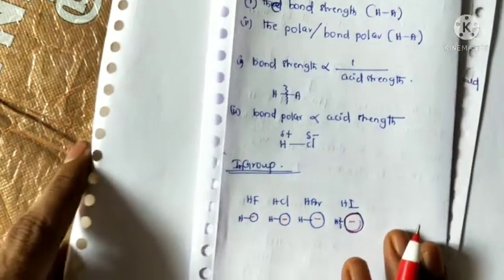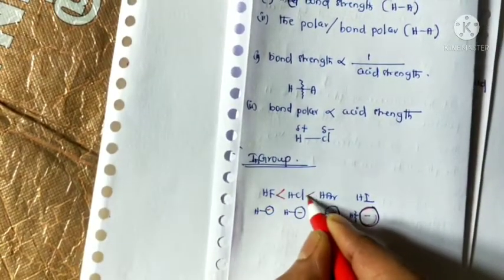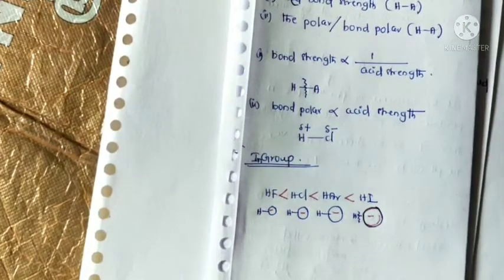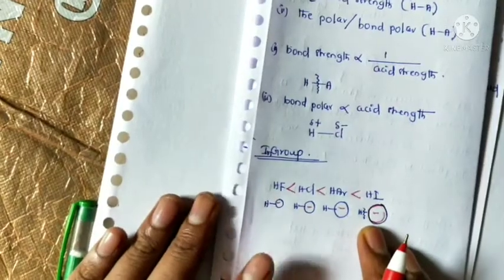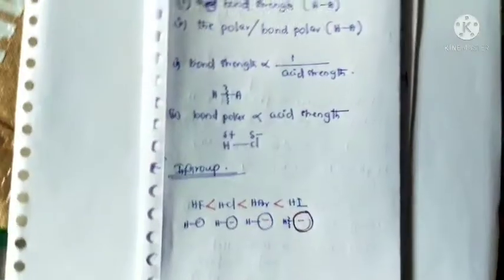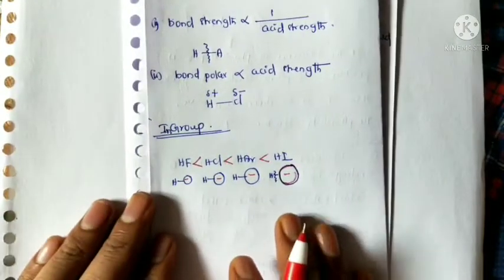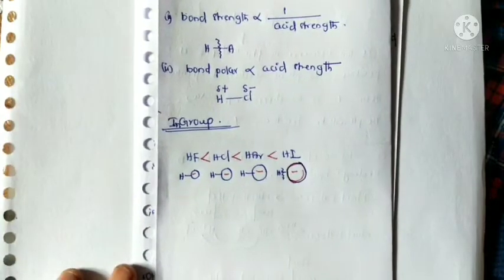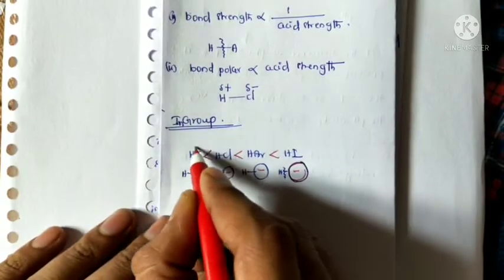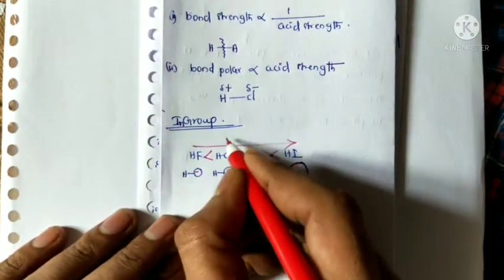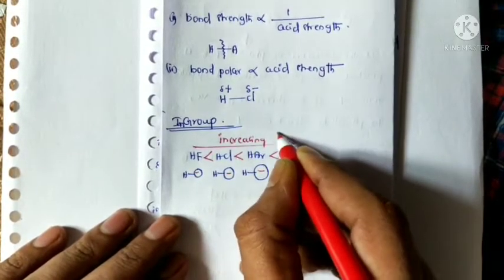So now the increasing order of acid strength, less than, less than, less than, in group only. Okay, so here which factor affects the acid strength? Bond strength. Bond strength can affect the acid strength. So this is the increasing order of acid strength.